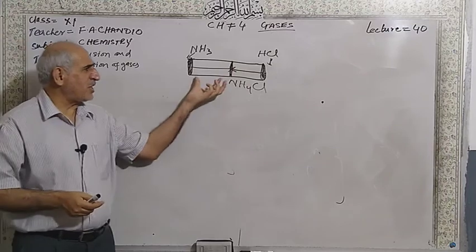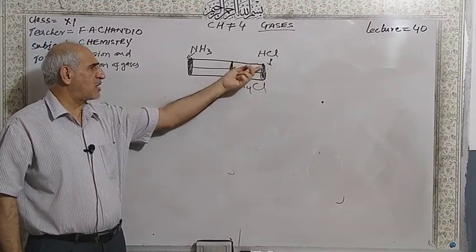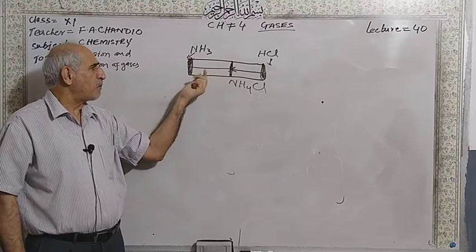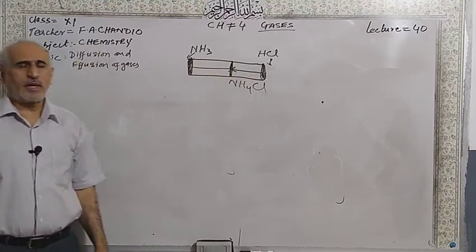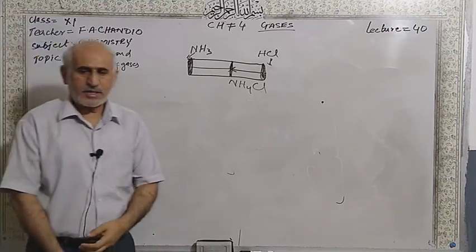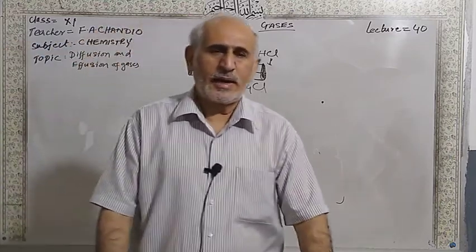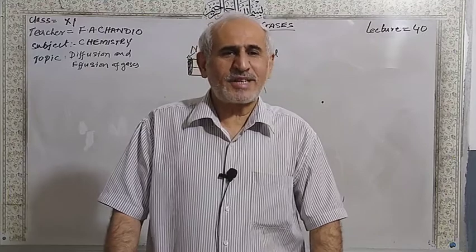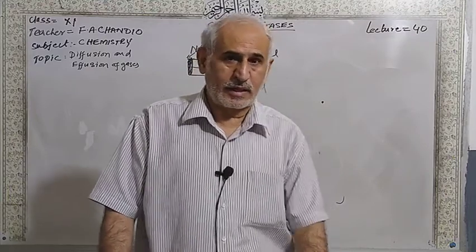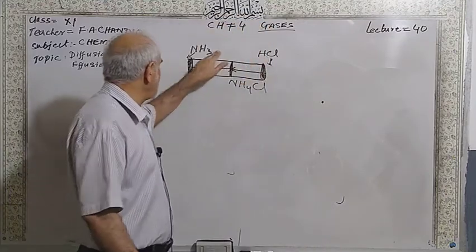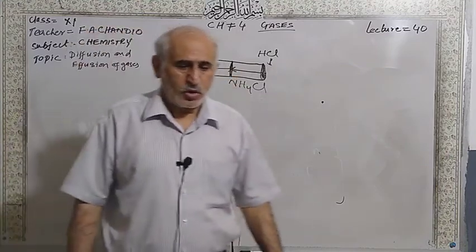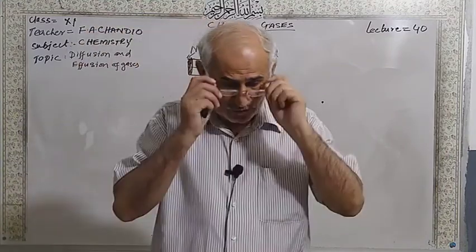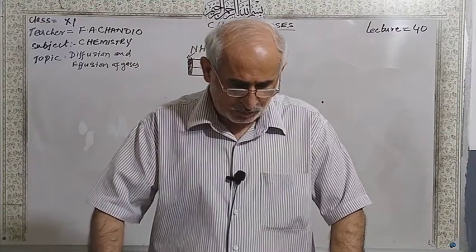If the total length is 100 centimeters, approximately 60 centimeters is traveled by the ammonia and 40 centimeters by the hydrogen chloride. Just a hint: lighter gases travel more distance than heavier gases. So the lighter gas travels 60 centimeters and the heavier gas 40 centimeters. This is the diffusion of the gases, which is given in your book also.